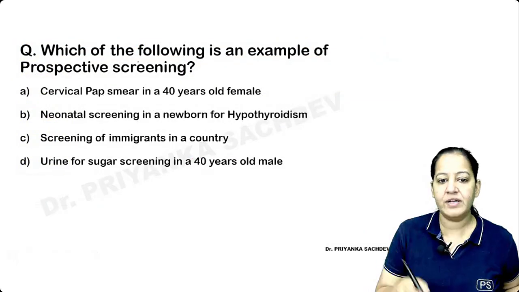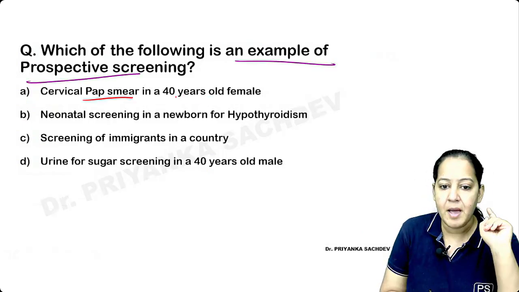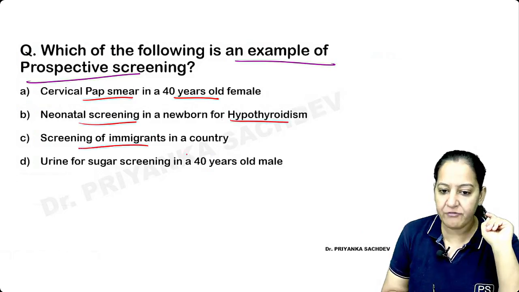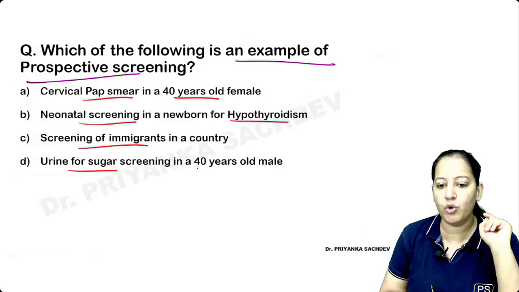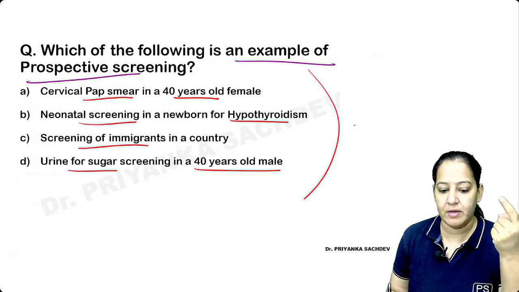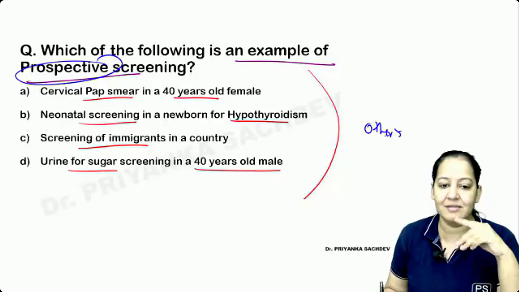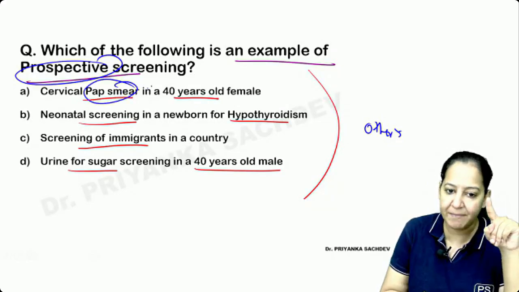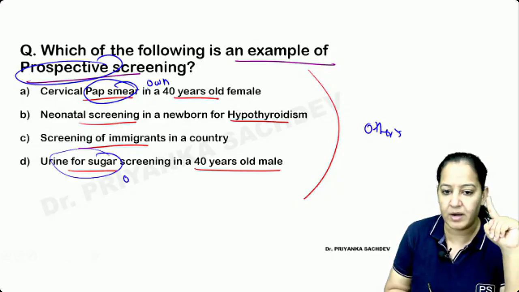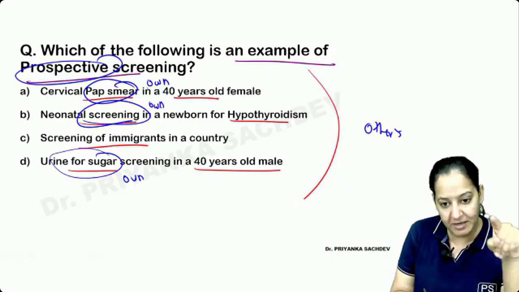So read the 4 examples: which of the following is an example of prospective screening? Pap smear in a 40-year female, neonatal screening for hypothyroidism, screening of immigrants of a country, or screening of sugar in a 40-year-old male. By prospective, I mean the benefit for others, not themselves. The pap smear is for own benefit. The female will have the benefit. Diabetes, we are diagnosing sugar, so it is own benefit, early diagnosis. Neonatal screening for hypothyroidism is also the neonate's own benefit.